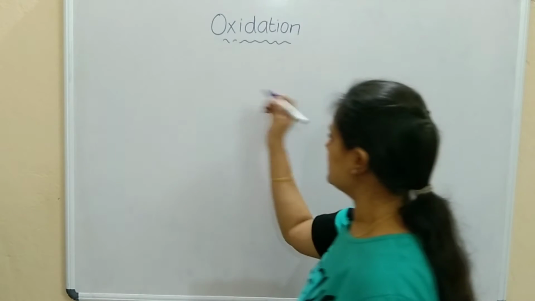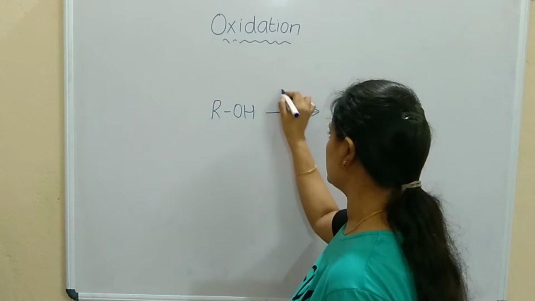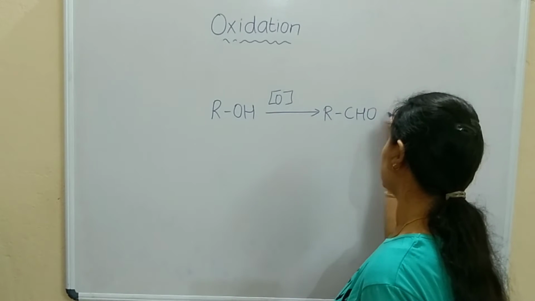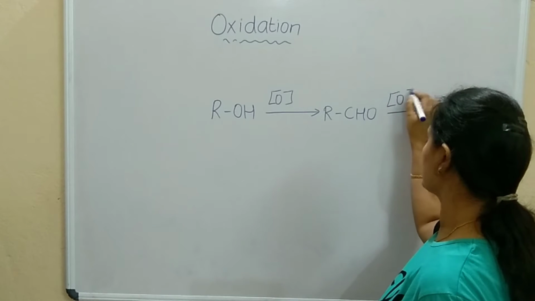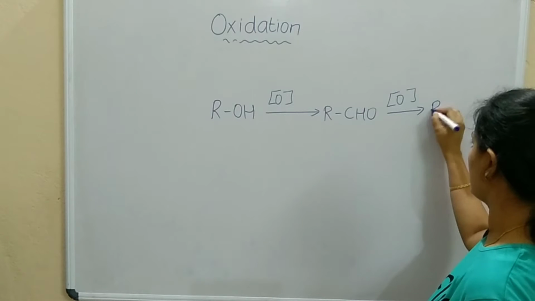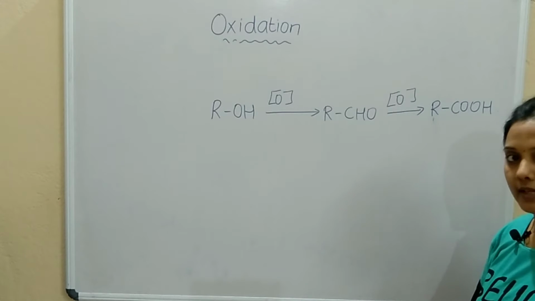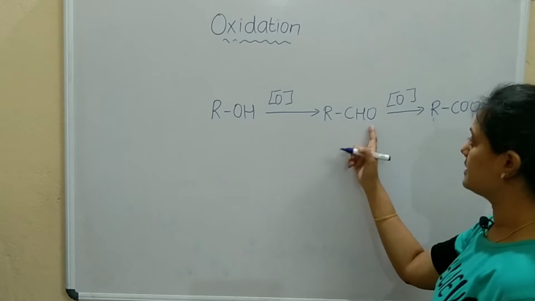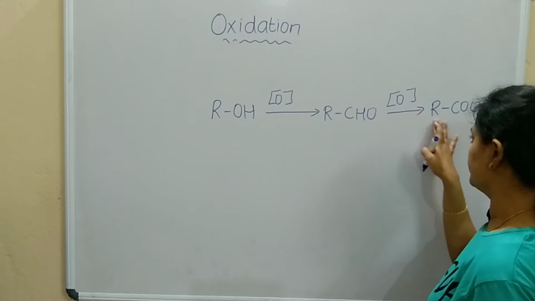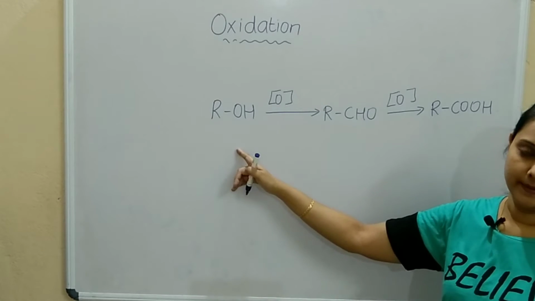Just generally, alcohols on oxidation will form aldehydes, and aldehydes on oxidation will form RCOOH, that is carboxylic acid. So ROH will form RCHO, aldehyde, and then acid on oxidation, with the reverse process for reduction.